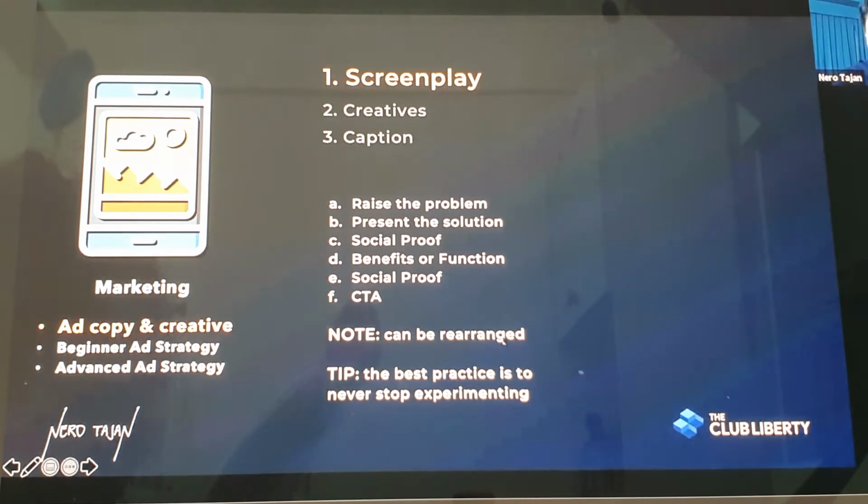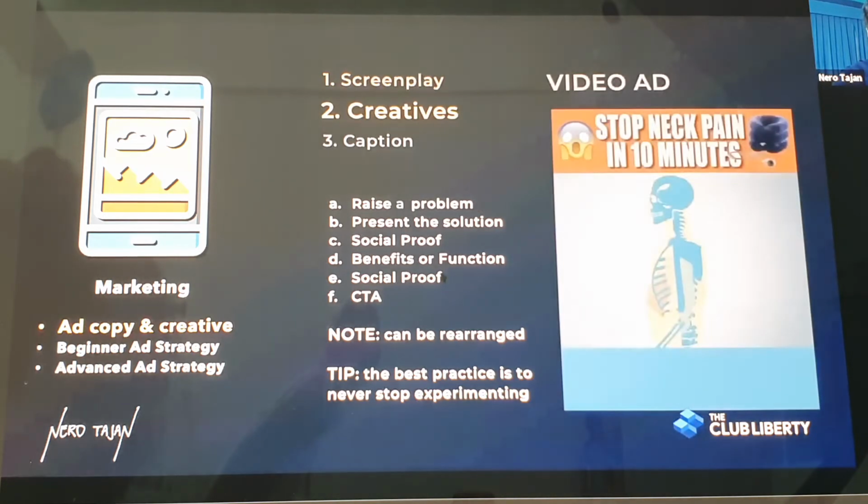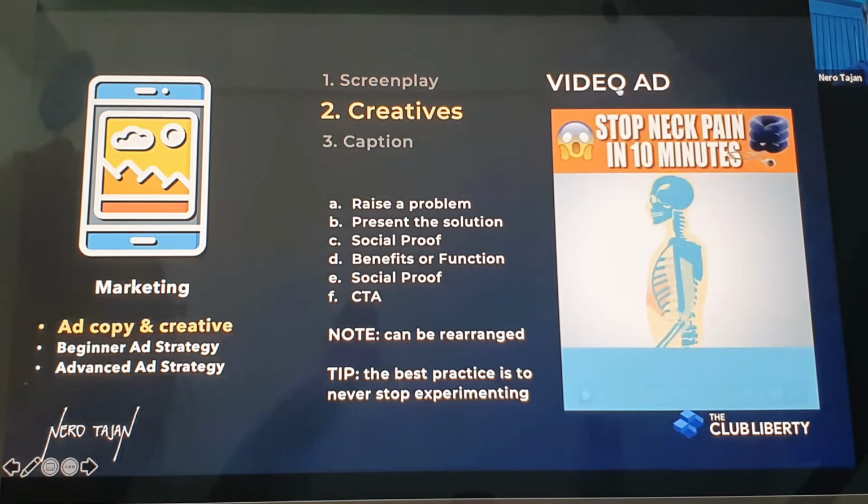So note, it can always be rearranged, and the best practice is to never stop experimenting. Always experiment to know your data. The screenplay reflects always on the creatives. Okay? The screenplay reflects on the creatives.